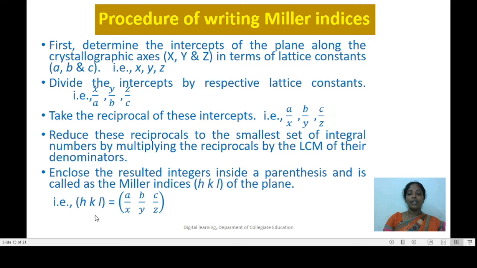Therefore, the Miller indices are expressed in terms of the intercepts and lattice constants as shown in the slide. That is h, k, l are nothing but a by x, b by y and c by z. If we know the intercepts, then we can write the Miller indices by using this formula.